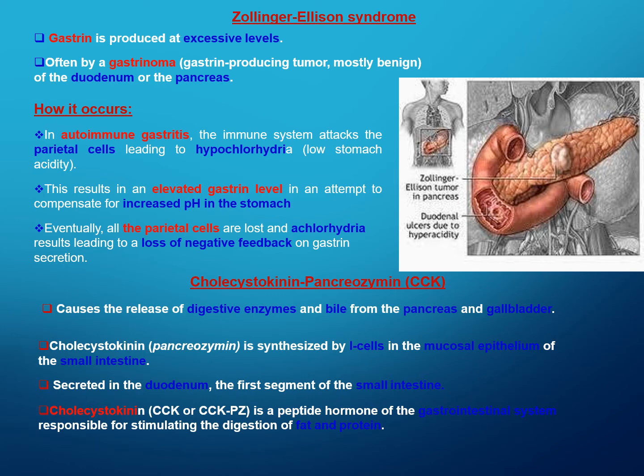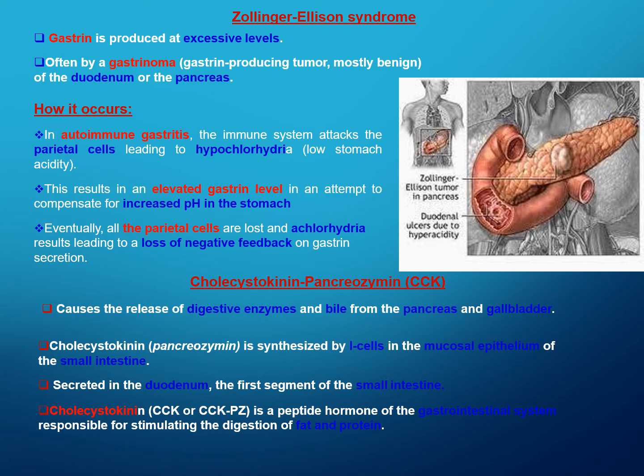The next one is Zollinger-Ellison syndrome. This is a disease related to gastrin hormone secretion. If the gastrin hormone is produced at excessive levels, it is known as Zollinger-Ellison syndrome.